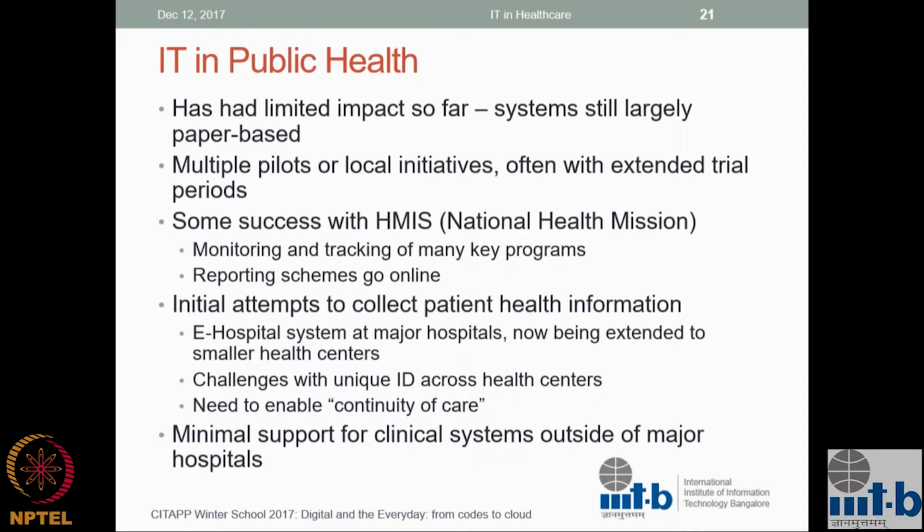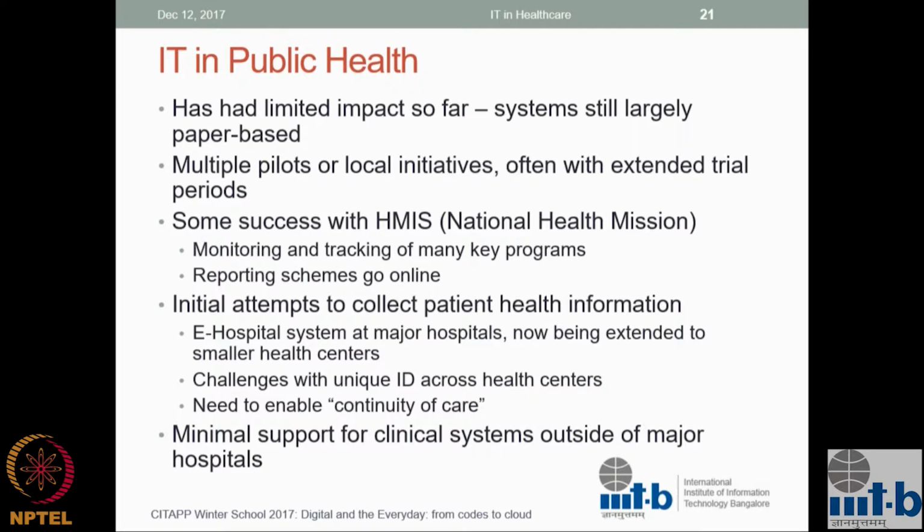It's been going on for a while. People have been trying, but many of them have not got past the stage of pilots or local implementations. So typically, there are initiatives that will try to do some IT-based solution for one particular problem or issue, and that runs in one state for a while and doesn't sustain after that.